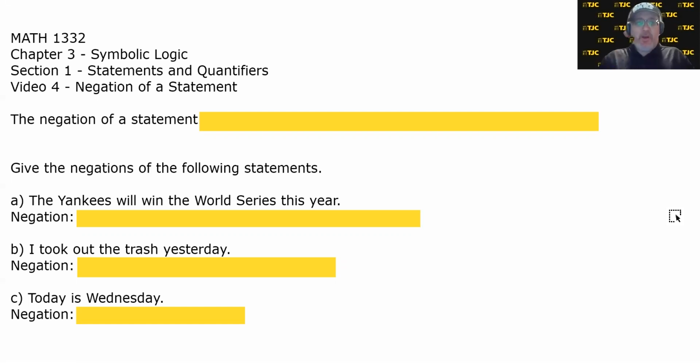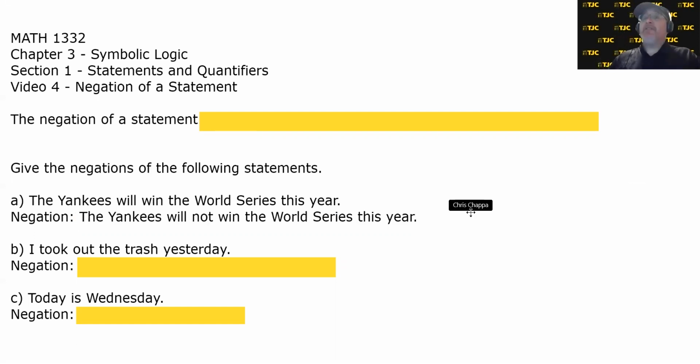well, let's just put it this way. Either the Yankees will win the World Series this year, or the Yankees will not win the World Series this year. In a sense, negations are almost like logical opposites. But let's get a couple more before we unleash the actual definition.